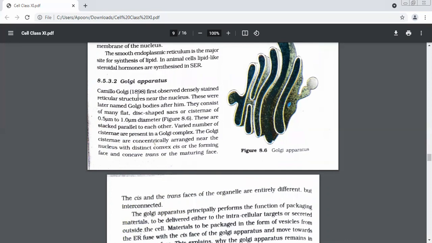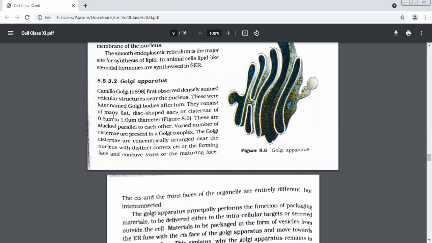Camillo Golgi, the person who saw it for the first time, he densely stained reticular structures near the nucleus. Densely stained means dark stains. He showed everybody, see these structures near the nucleus. Dense stain, dark colors he had shown. And where do they exist? Near what? Nucleus. Very good. Because it was Camillo Golgi who brought it to notice, they were named after him only, and they're known as Golgi bodies.